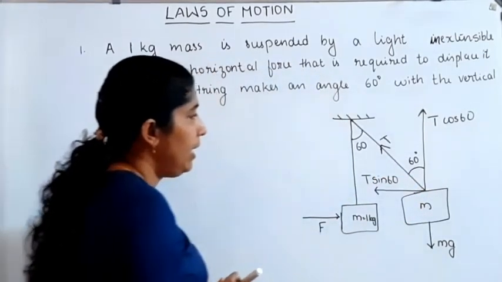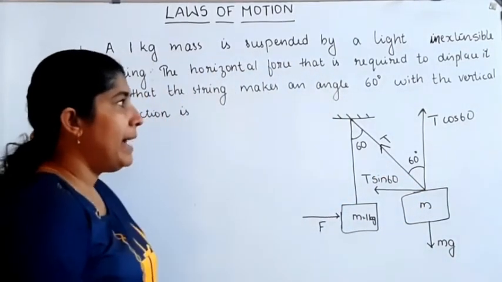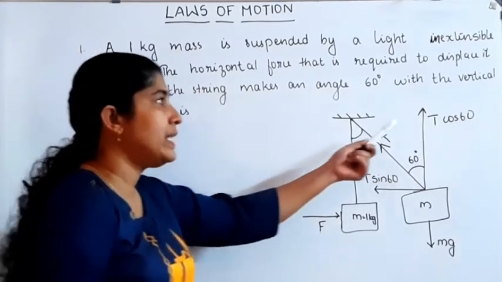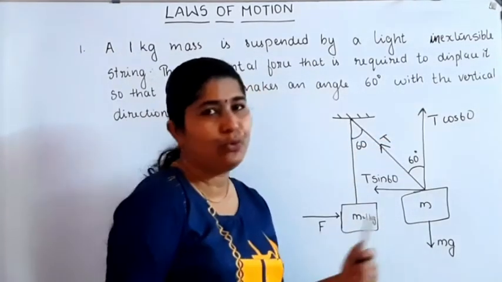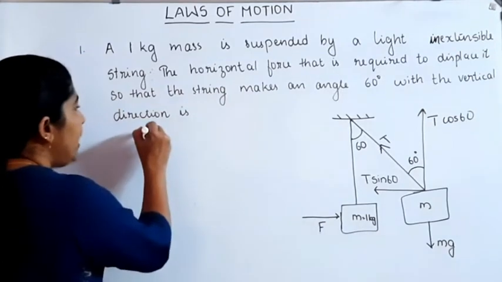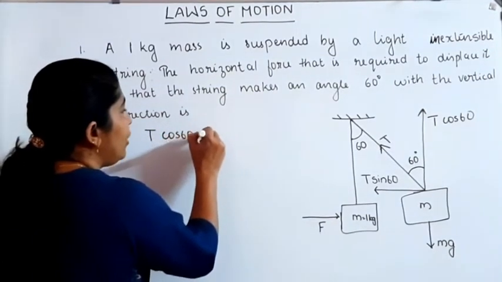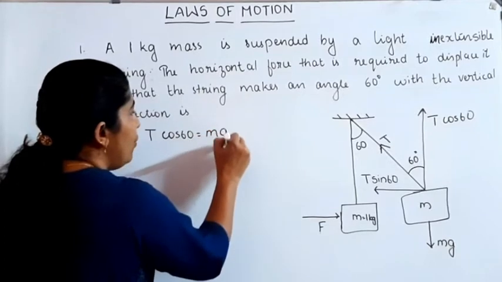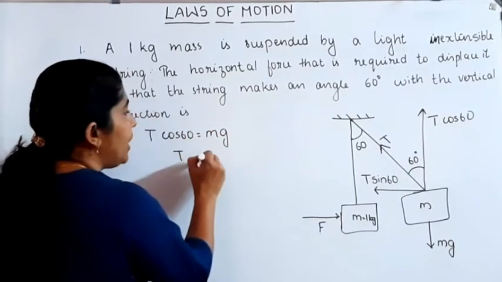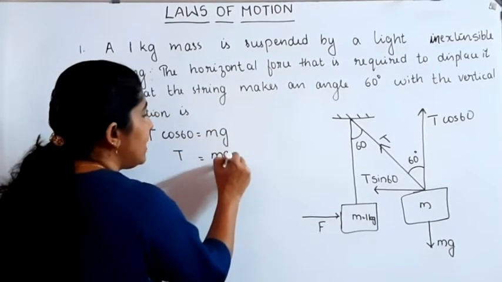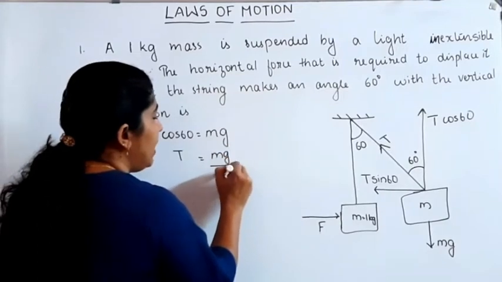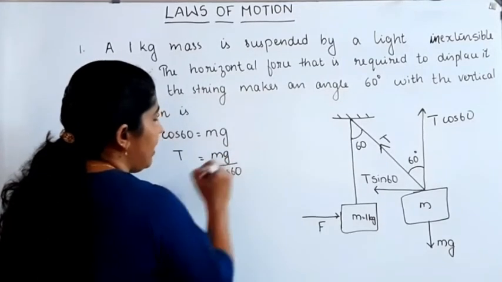Now we can write the balance equations. T cos 60 is balanced by the weight of the body mg. From that, T is equal to mg divided by cos 60.